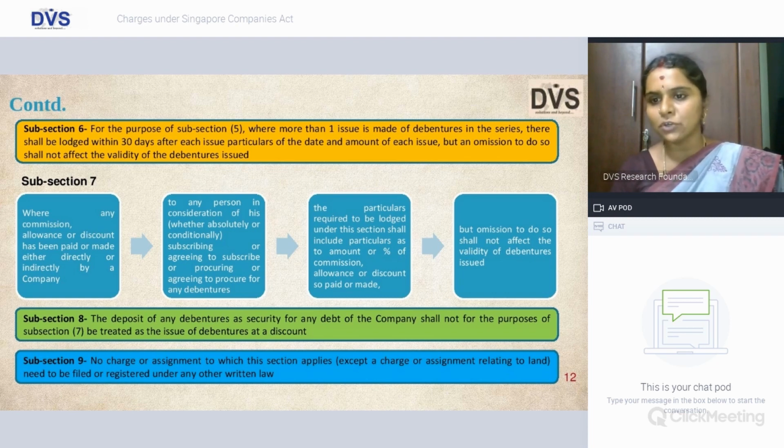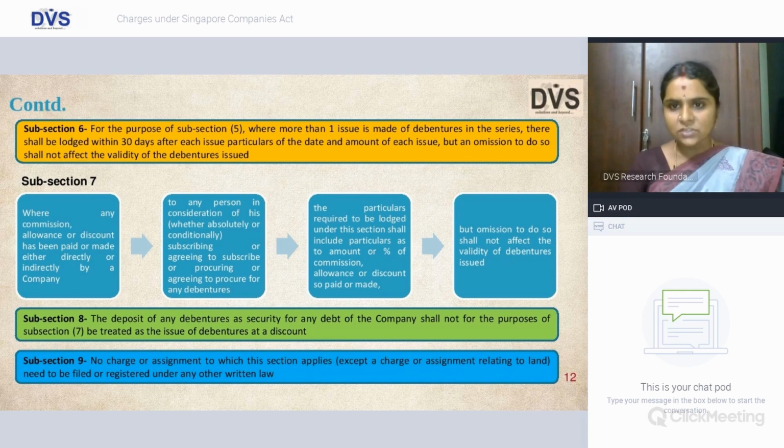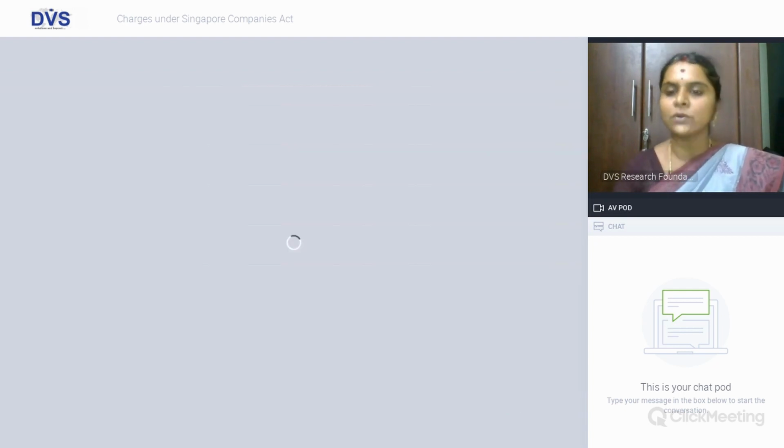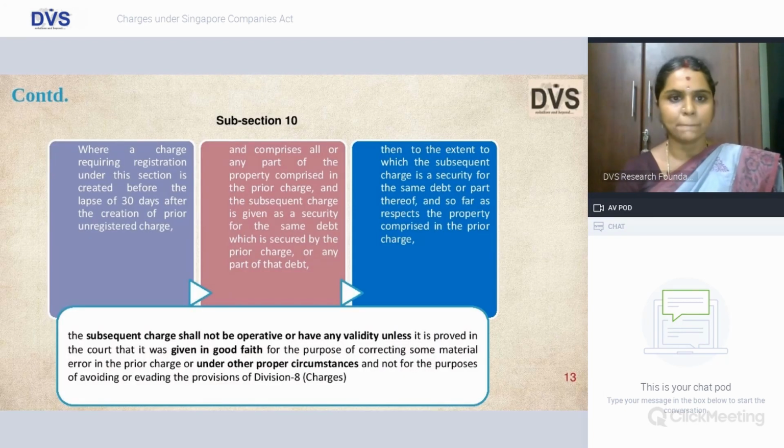And parallelly, you have to do the filings with CERSAI within 30 days, which is again evidencing this particular charge being created. But here, there is a specific provision in subsection 9 which says, if you are registering this particular charge, then no need to register under any other written law.